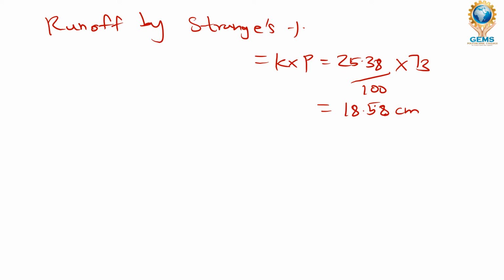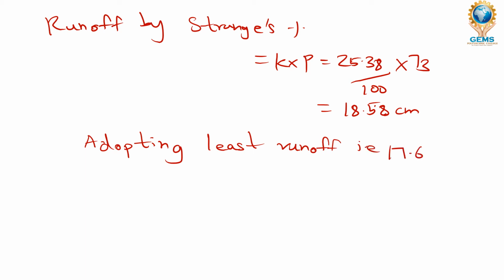Then now you are going to take the minimum value of runoff for finding the yield, so the minimum value is in Binny's. So we are taking Binny's coefficient's runoff, adopting the least runoff, which is 17.67 centimeter.